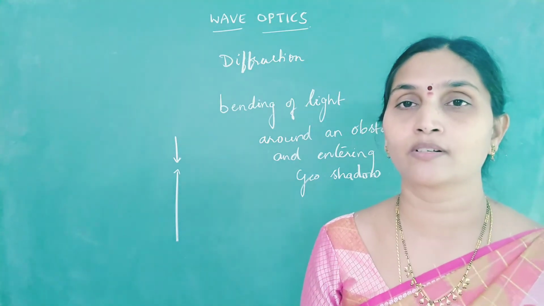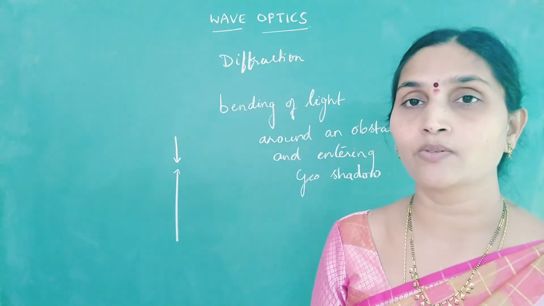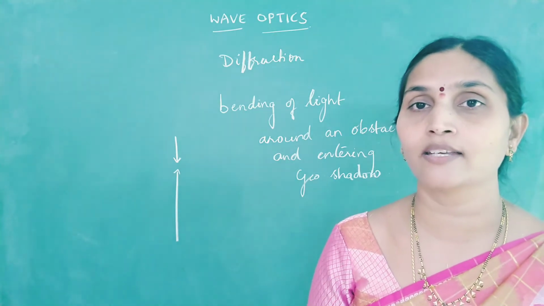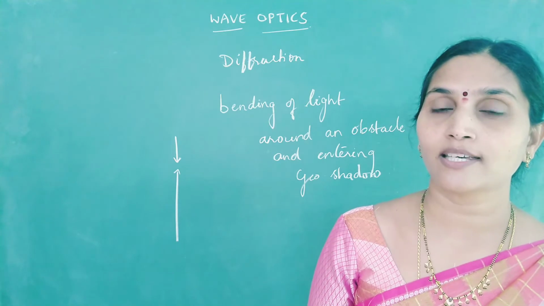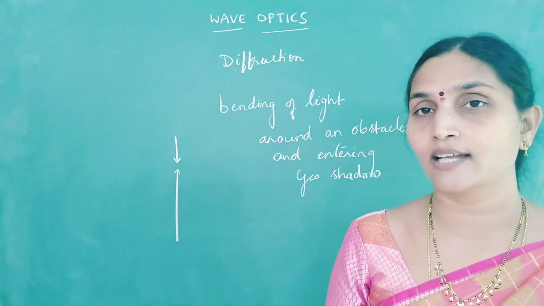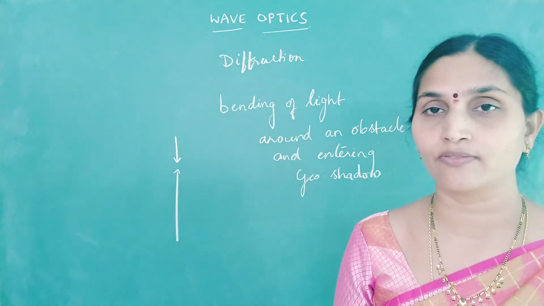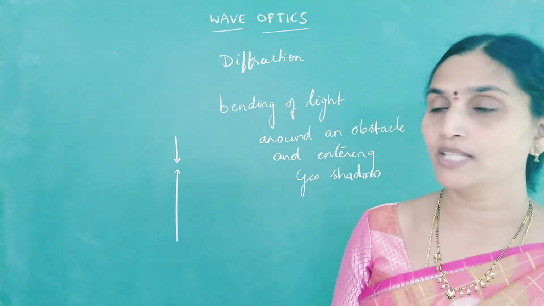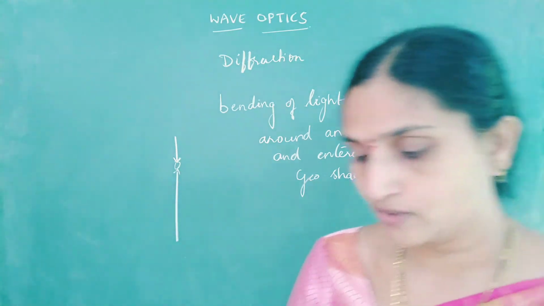When you keep the door of a room open, you can listen to the sounds inside the room, because sound bends across the edges of the door and then comes outside. That is diffraction of sound. Diffraction of sound is easily audible because the speed of sound is much lesser than the speed of light. So even for a door you can observe these diffraction effects. But if you want to observe diffraction in case of light, what should be the size of the slit? Extremely small, in the order of the wavelength of the light.